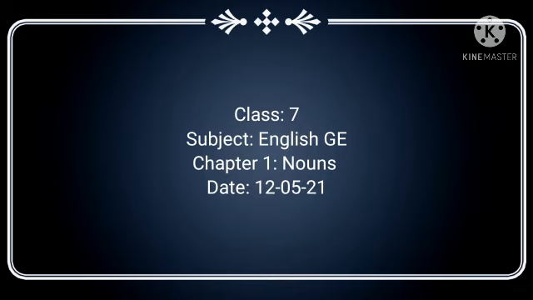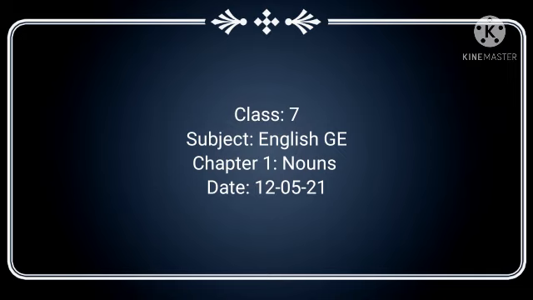Grammar bites, look at the right hand side. These are proper nouns: names of people, days of the week, months of the year, names of towns, cities, streets, states, countries. So all these are proper nouns. Names of people means any person's name, Ram, Gita, Sita. Days of the week, Sunday, Monday, all these are proper nouns. Months of the year like January, February, all proper nouns. Names of towns like Calcutta, Delhi, Guwahati, cities, streets, Mahatma Gandhi Road, Assam, India, all these are proper nouns.